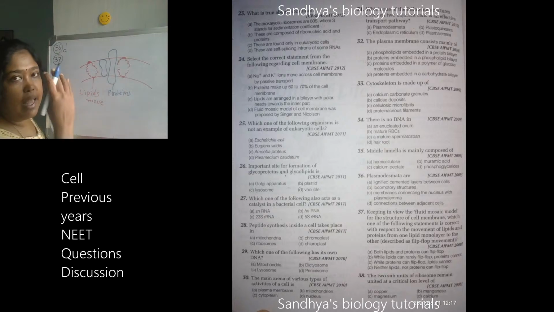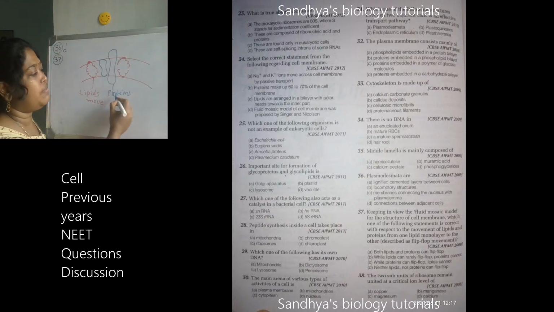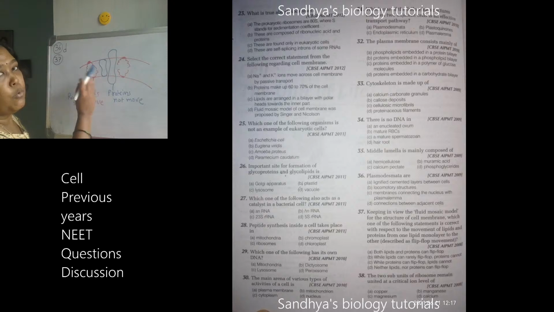They will be present. They will act like a transport. For the sake of transport, they will be useful. The proteins do not move, whereas lipids will move. That too, it won't move very fast. Slowly, like a mosaic movement will be there. So, rarely, slowly, the movement will be there by the lipids, whereas proteins won't move. And that movement will give the quasi-fluid nature to the cell membrane or plasma membrane. So, now you can answer the question. See the options and answer the question now.